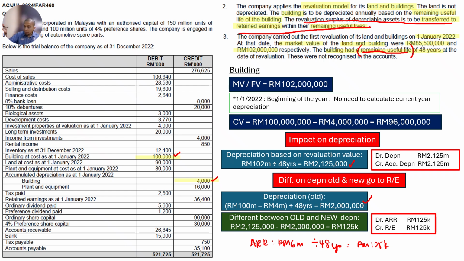But the reason why I show you the difference between old depreciation and new depreciation is the reason why it is transferred actually. It is transferred because you want to cover the different or extra depreciation here. But if it is too difficult, you can just proceed to the last one: 6 million divided by 48 years gives 125,000, and that is straight away transferred to retained earnings. That is the reason basically. If you don't want to calculate the old depreciation, just do it like that. Okay, next.